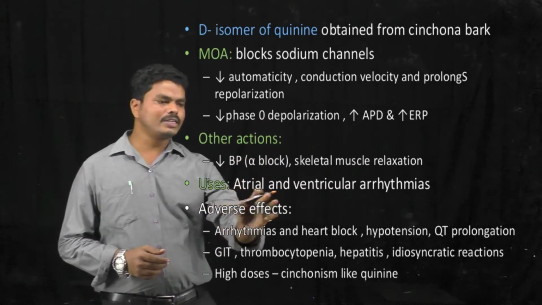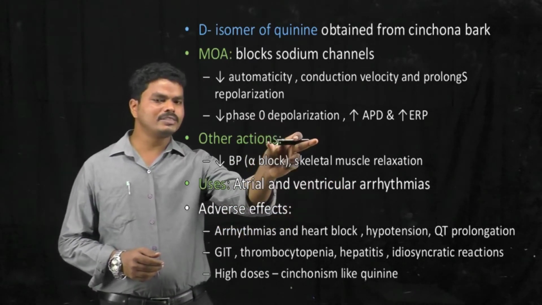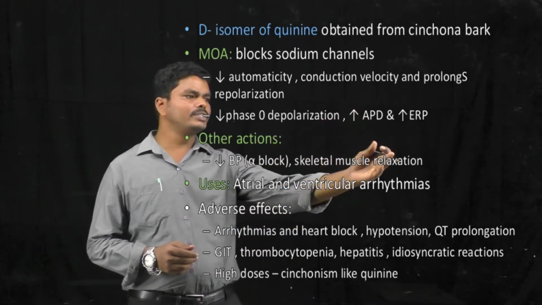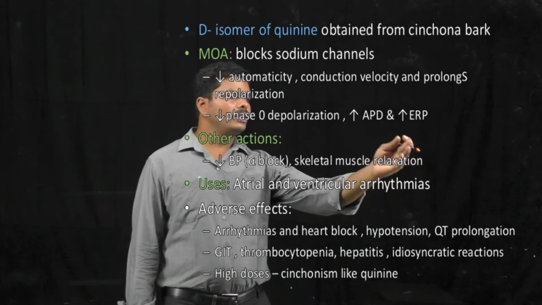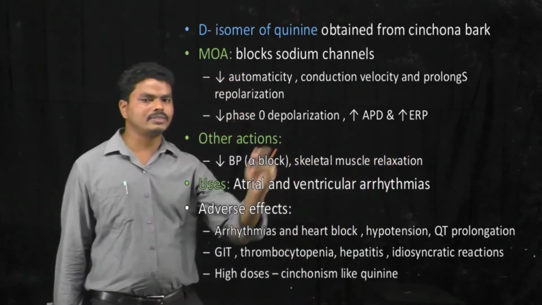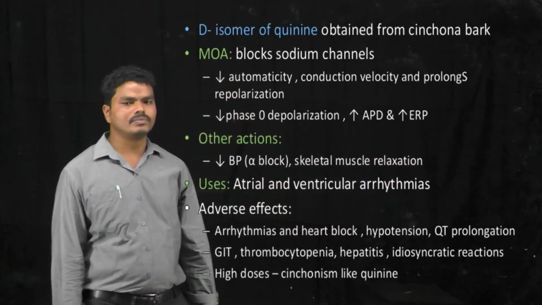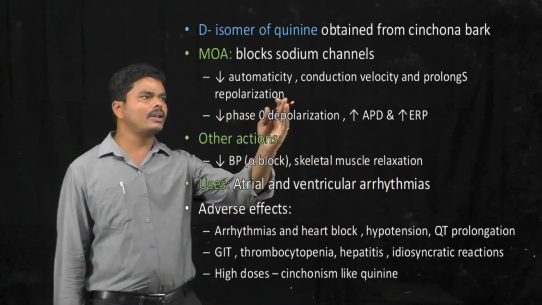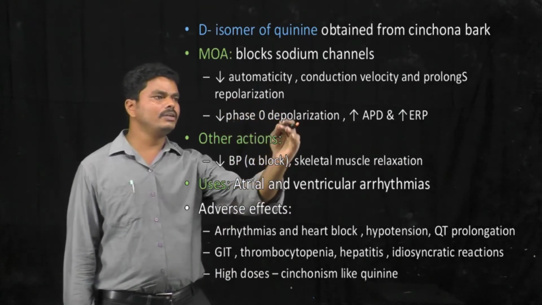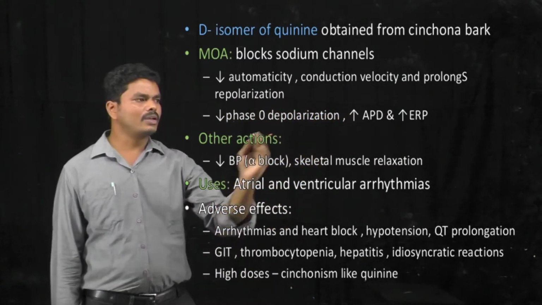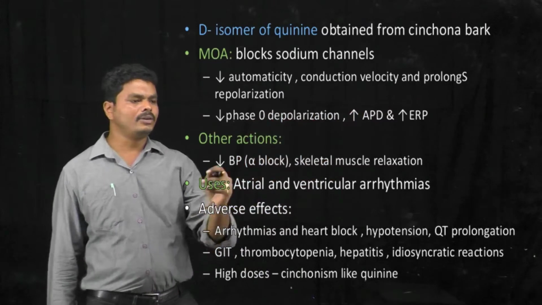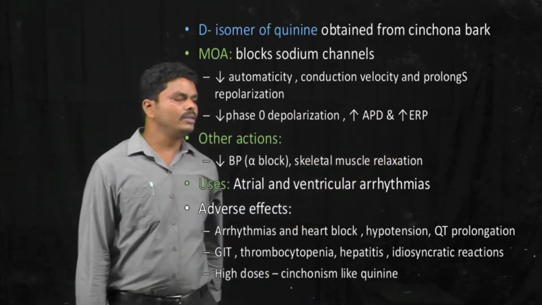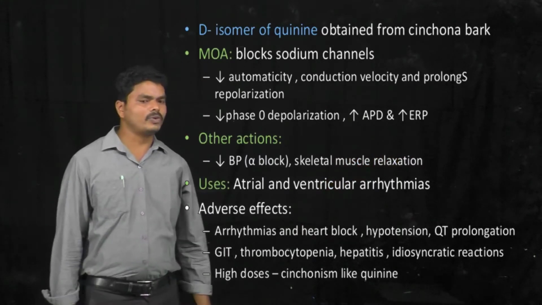It also decreases the rate of depolarization, that means it increases the depolarization time, and it also increases the action potential duration and the early repolarization phase. So these are the actions of quinidine. Repeating once again, by blocking the sodium channel activity, it decreases the automaticity and the conduction velocity, prolongs the repolarization phase, and increases the action potential duration and the early repolarization phase.